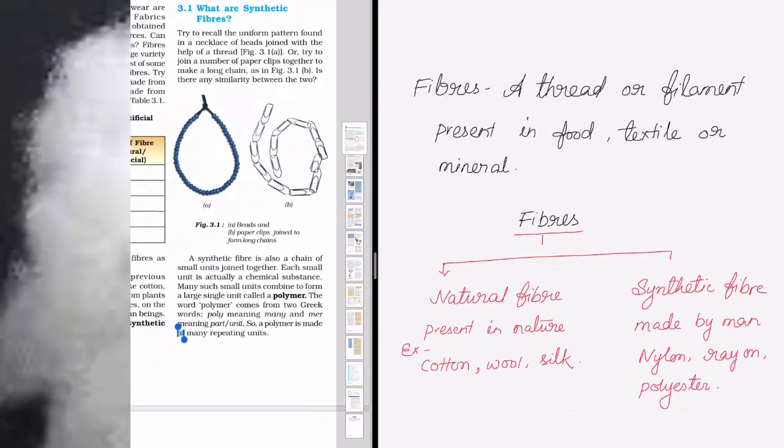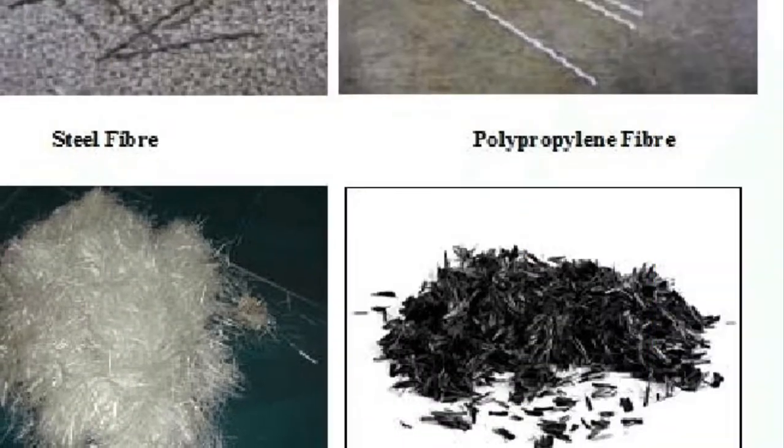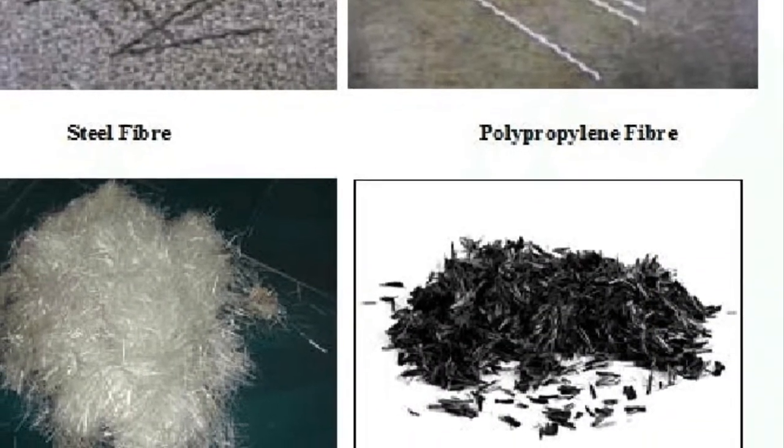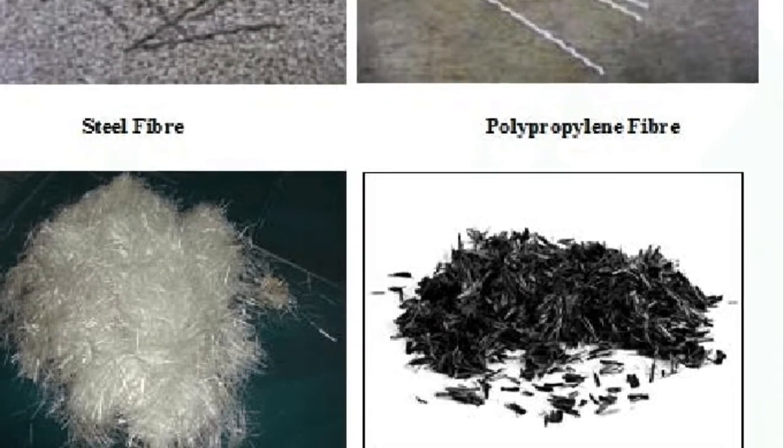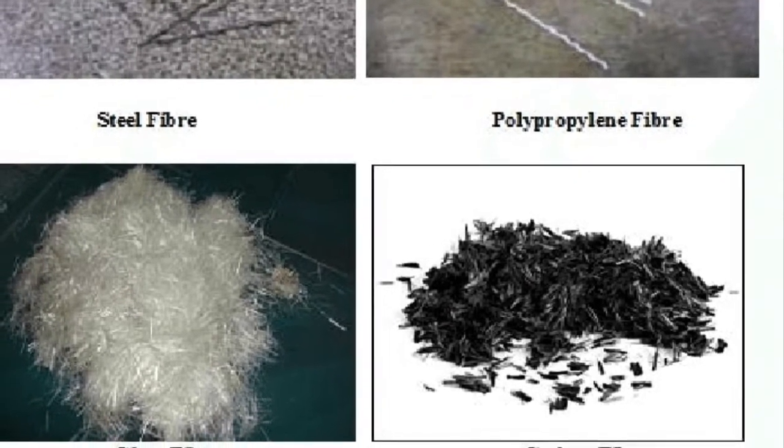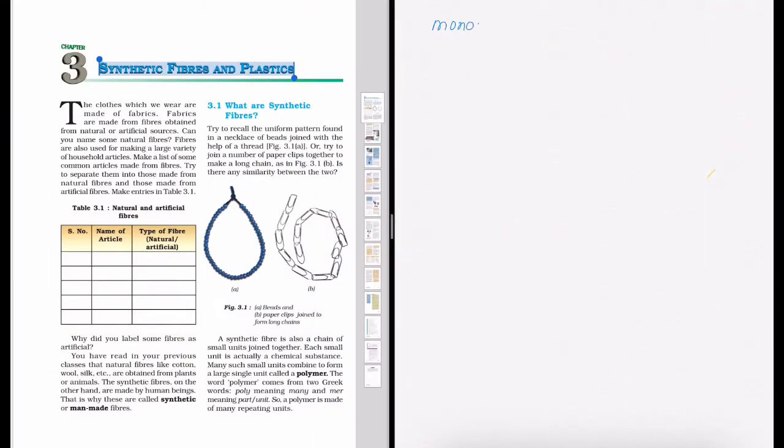Here you can see some examples of fibers like cotton fiber, coir, and some mineral fibers like steel, synthetic fiber also. The fibers are made up of small repeating units. The small units are called monomers. They join together to make large units, which are called polymers.